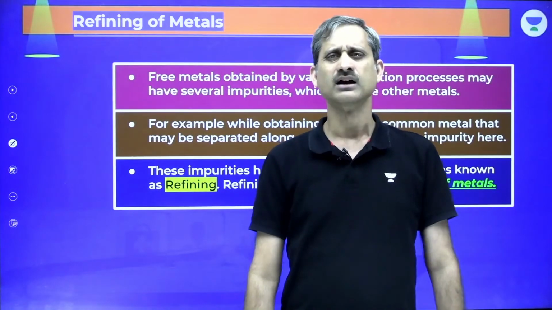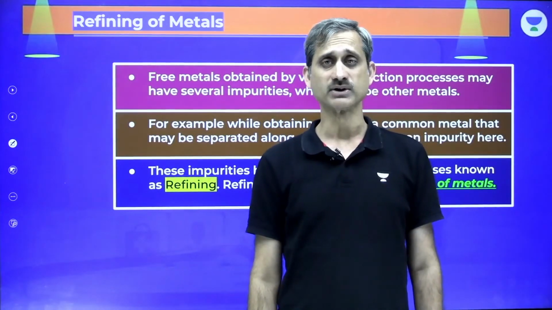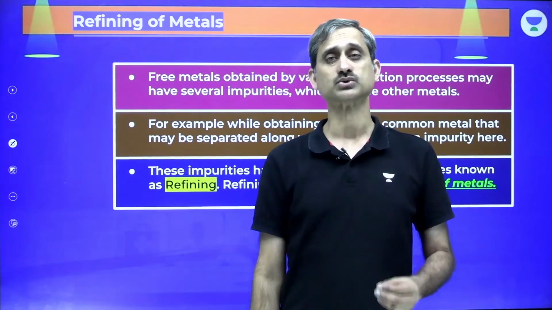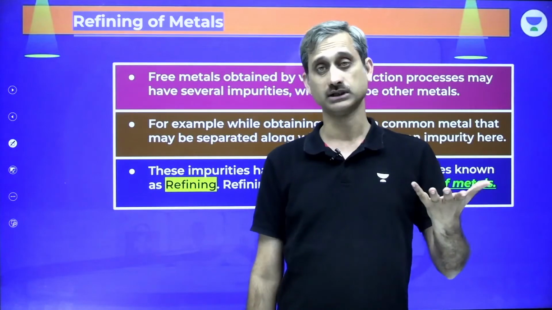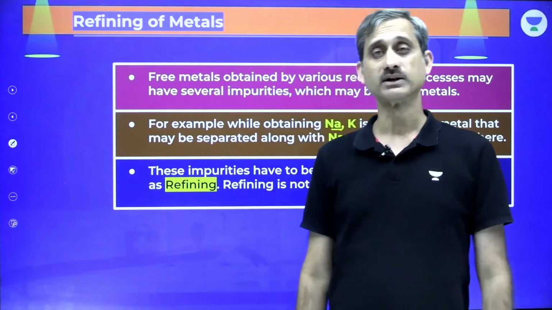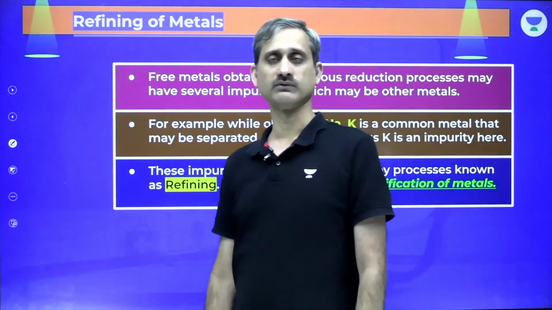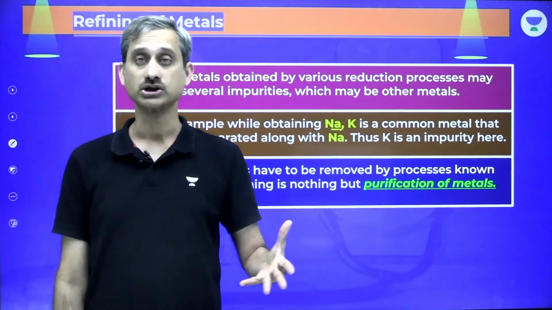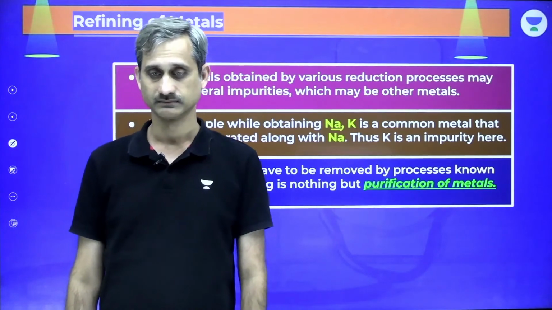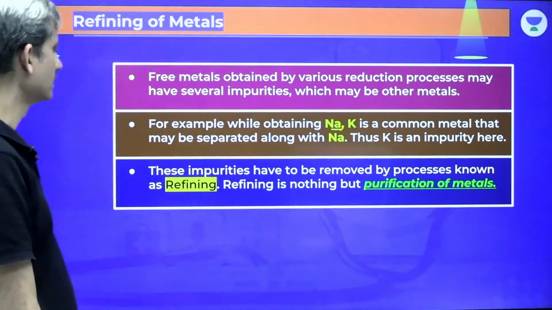Sometimes it is for just greed, like in copper refining. The copper refining leads to the formation of gold, silver, platinum as impurities. So, copper refining is dual purpose. One, it gives pure copper, and second, it gives the entire cost of refining in terms of precious metals. So, that is what we have.